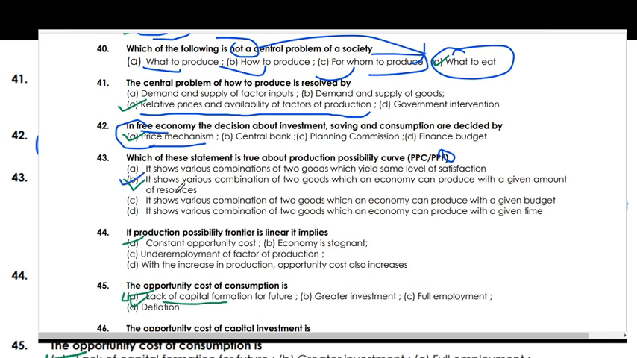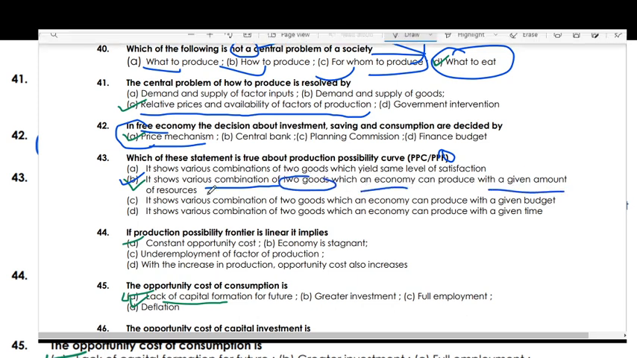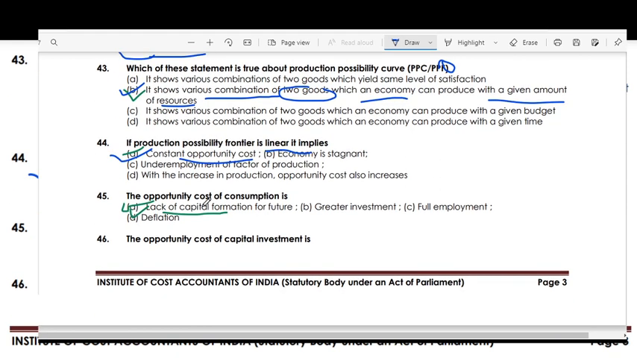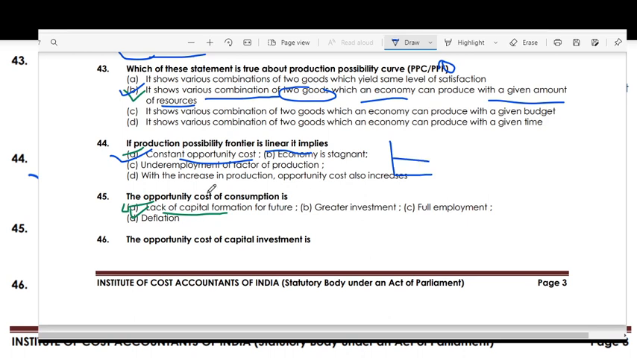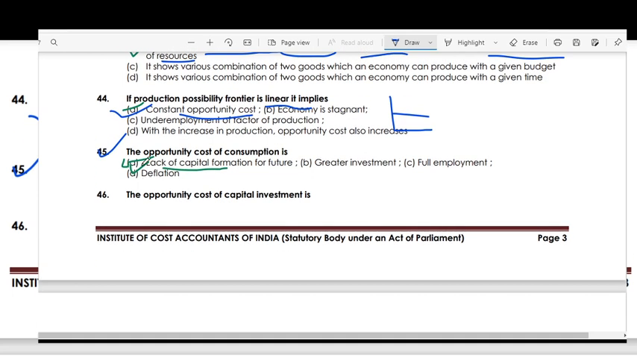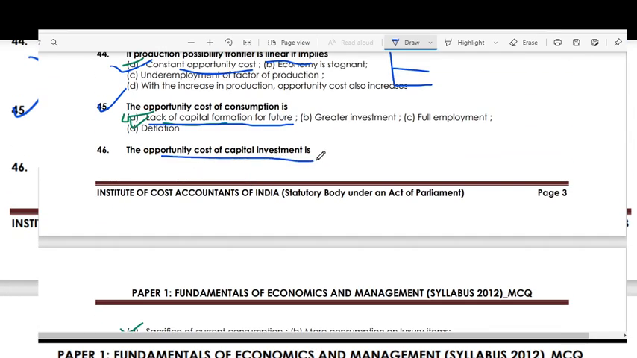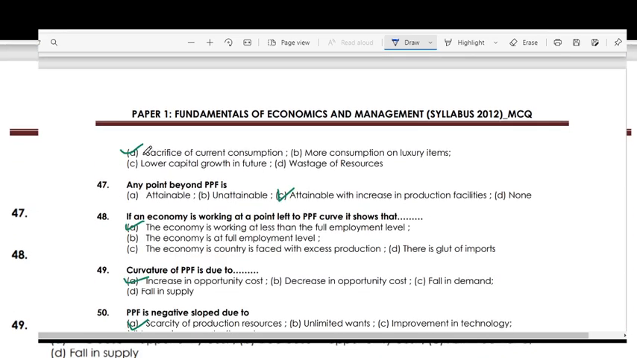The right answer is option B. It shows various combinations of two commodities or two goods which an economy can produce with a given amount of resources or technology. If the production possibility curve is linear, it implies constant opportunity cost. The opportunity cost of consumption is lack of capital formation for the future. The opportunity cost of capital investment is sacrificing current consumption.